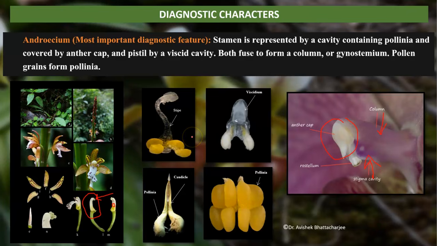There are various shapes of pollinia in the orchid members, and they may be with stipe, with viscidium, or without stipe, without viscidium, caudicle. They may be in 2, 4, 6 or 8 numbers.